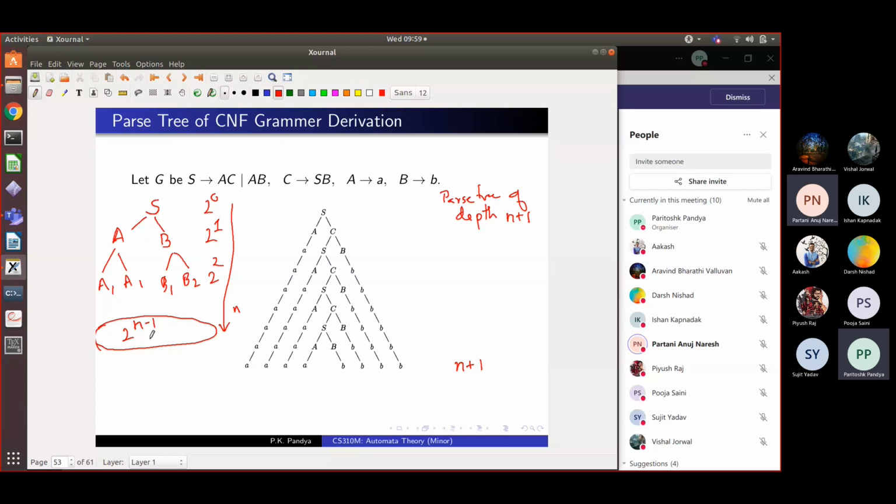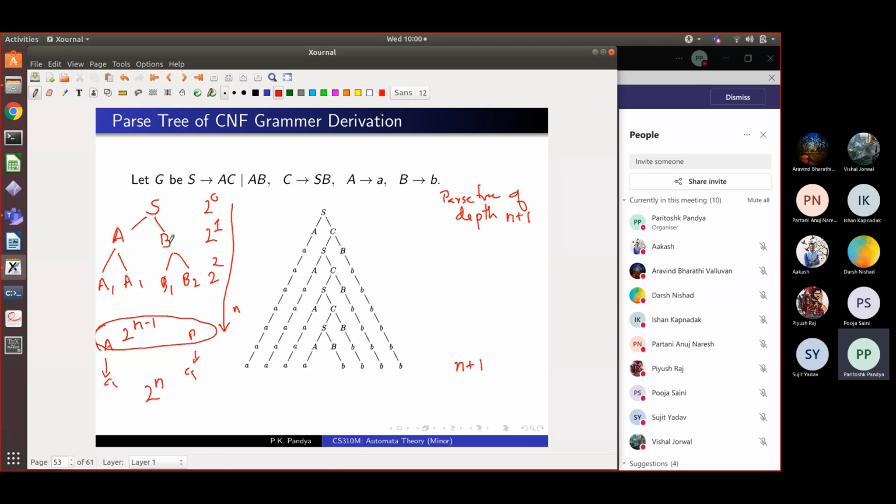Now, what you have here is a sequence of non-terminals, A, B, C, whatever. So far, we have only substituted a non-terminal by two non-terminals. Now, in a single giant step, you will convert all of these non-terminals into letters. So you will again get a string of length 2 raised to n minus 1.